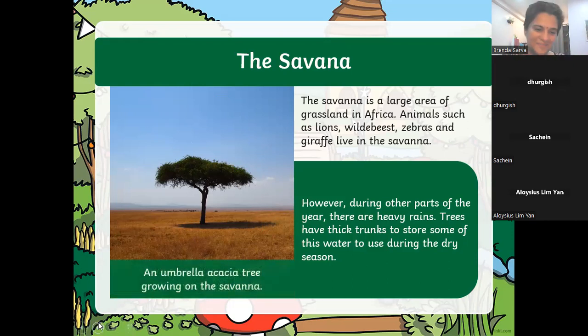Okay. All right. So now you learn the name of this tree. It's called the umbrella acacia tree. Maybe for you, what you know is a durian tree, rambutan tree. These are the trees you know, because you are living in, are you living in savannah, guys? No. You are living in what forest? What is the name of our forest here? Who can remember? What type of forest? Yeah, rainforest, correct. Malaysia, tropical rainforest. No, we are not tropical, darling. Thailand is tropical. We are what?